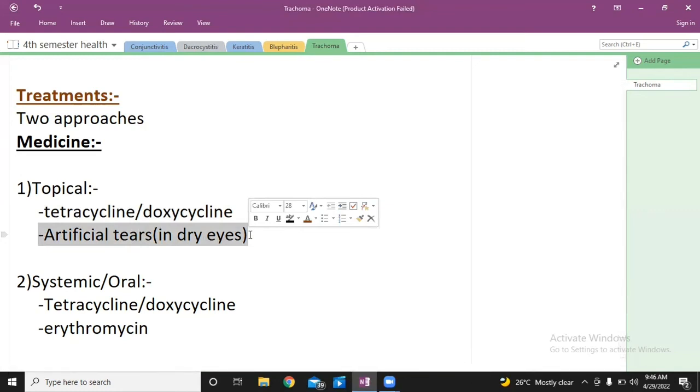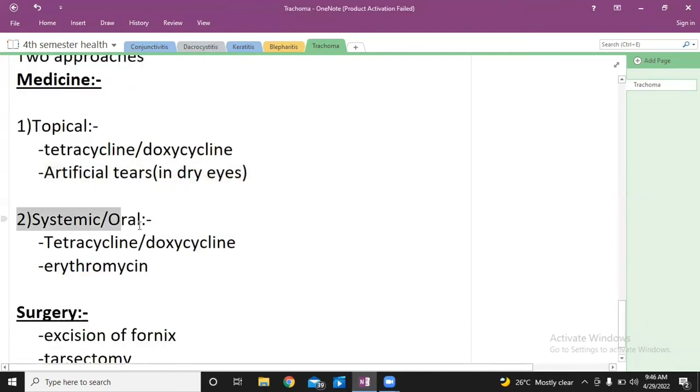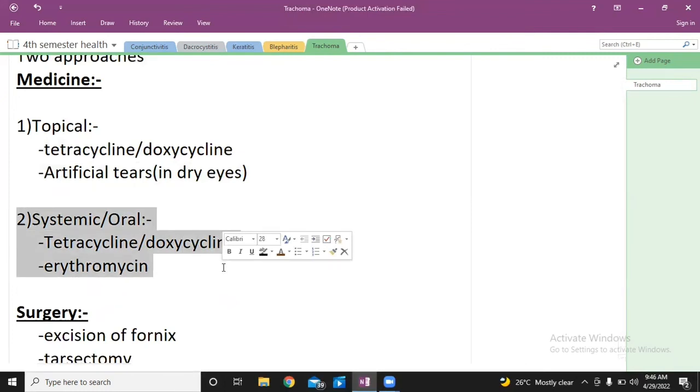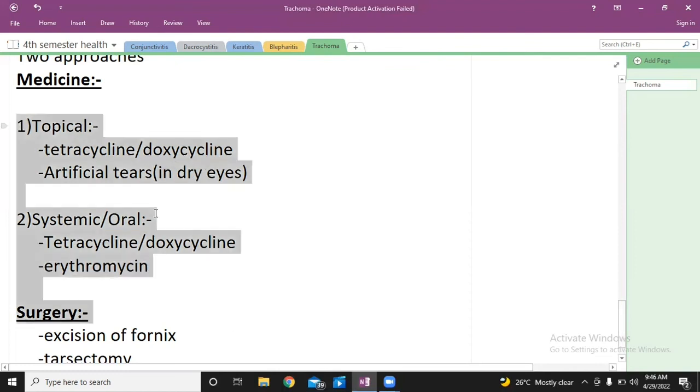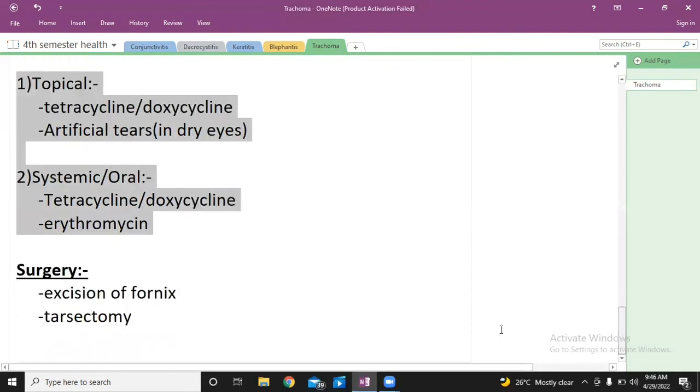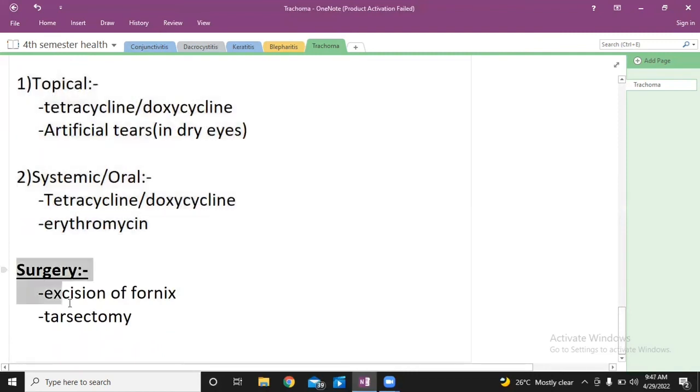So this is one thing. The other thing in this scarring stage will be Herbert's pits, which we have already discussed. These are the pits which will be formed after the follicles have been cleared. Herbert's pits are formed in the third stage. Another thing is regressive pannus, which is the very opposite of progressive pannus. So the scarring stage is characterized by these things.